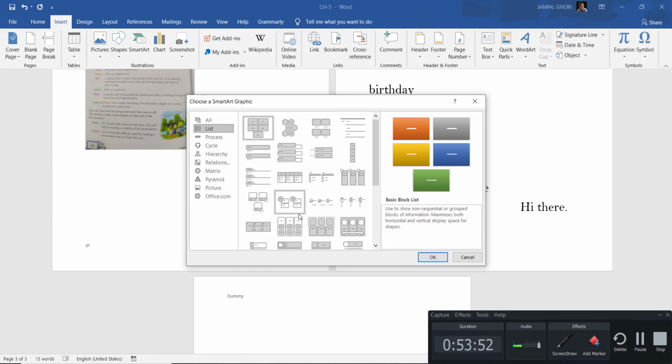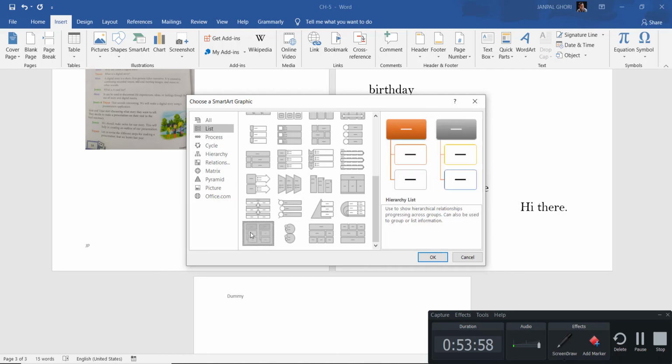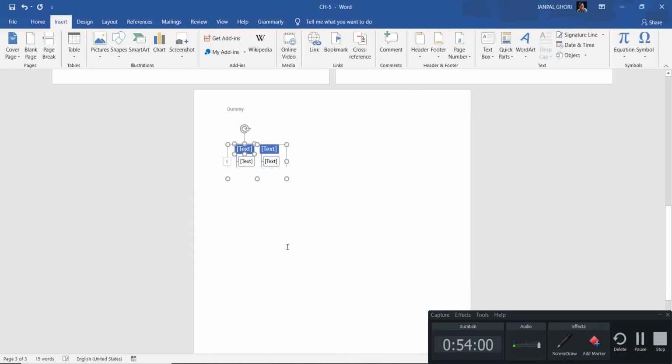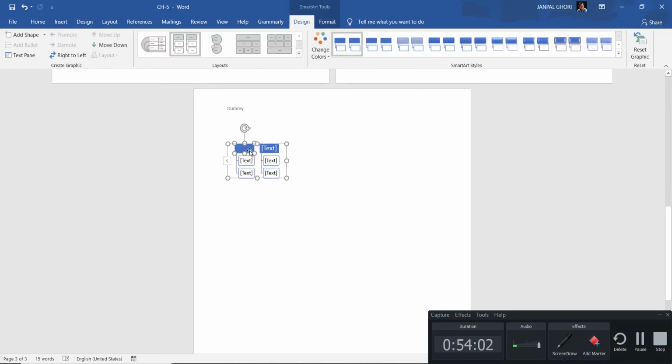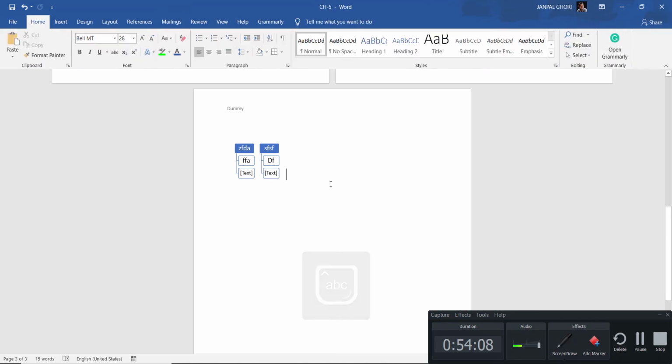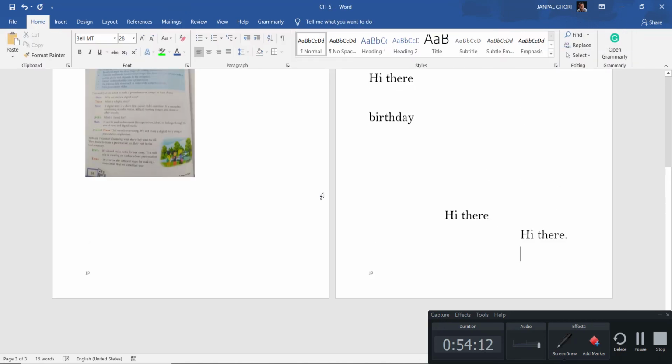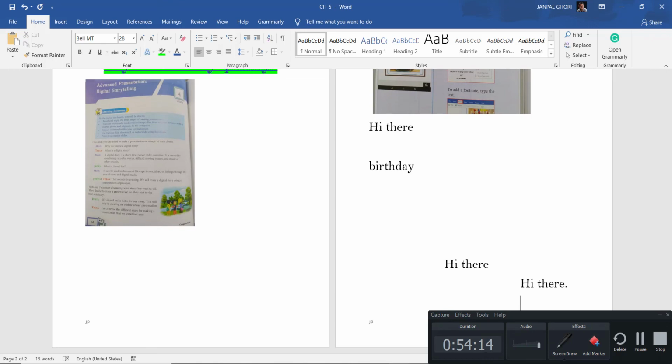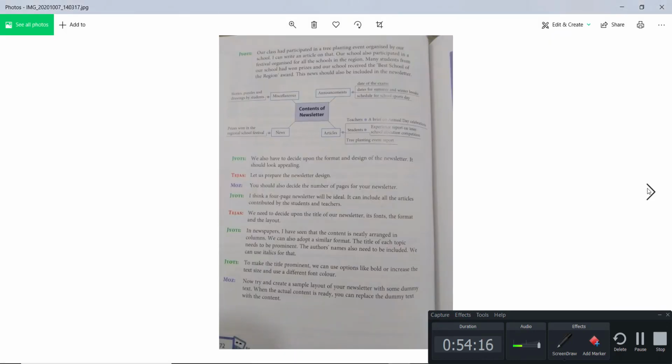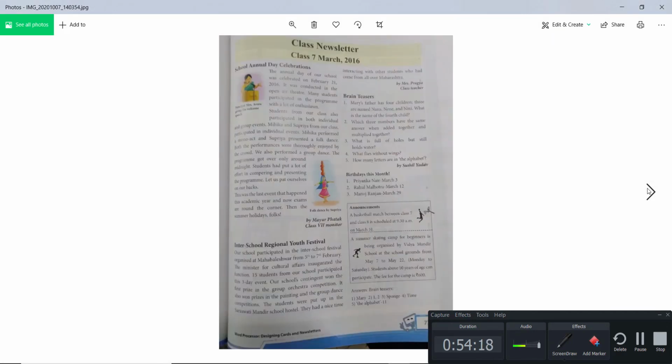Here, if you want to add a list, suppose what things can come in that place, so you can create it. Suppose I am taking this one, you see it came, I can write any text here, right? And under it, what things are coming. This kind of flow chart you might have seen in your textbook, so that also you can create here. Okay, so the last exercise is about the flowchart and all the things.